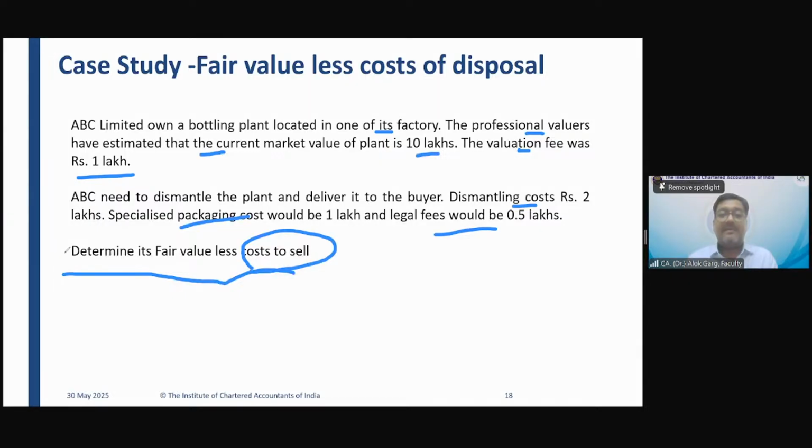Tell me, what is the meaning of fair value less cost to sell? I want everyone to solve this question on pen and paper. I'm giving you a minute.